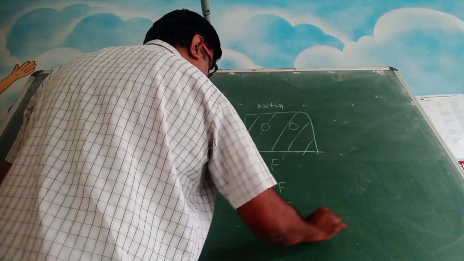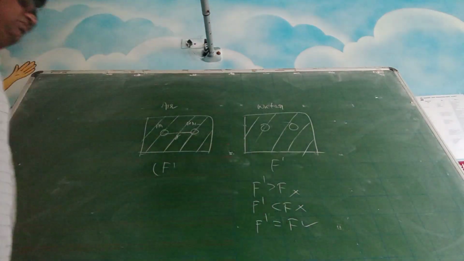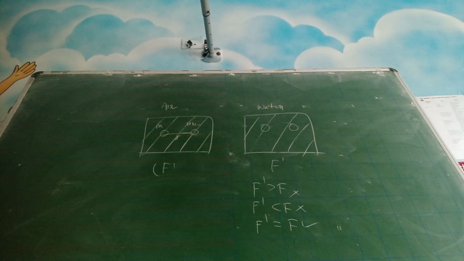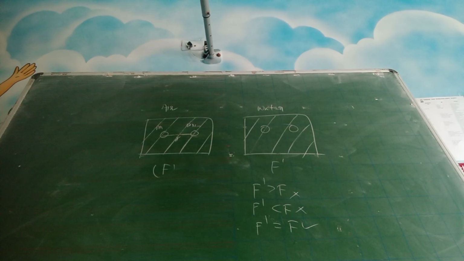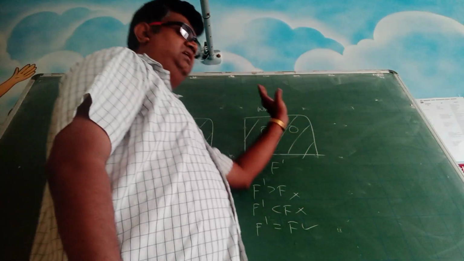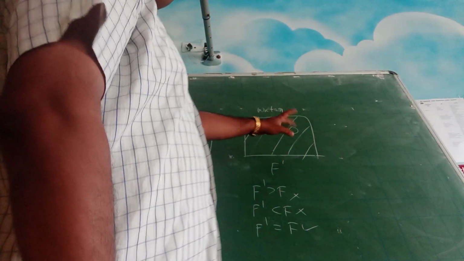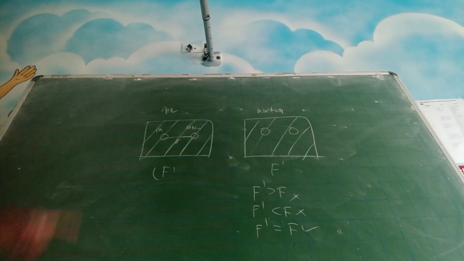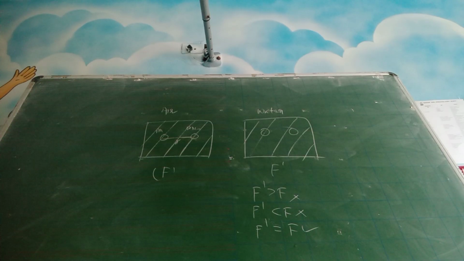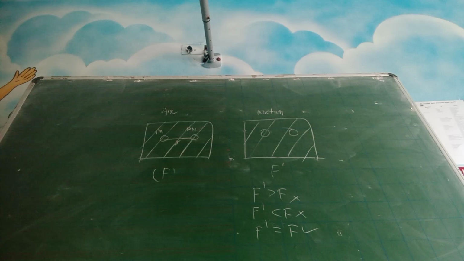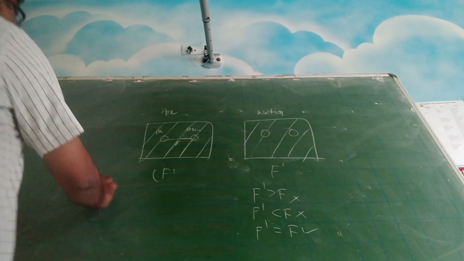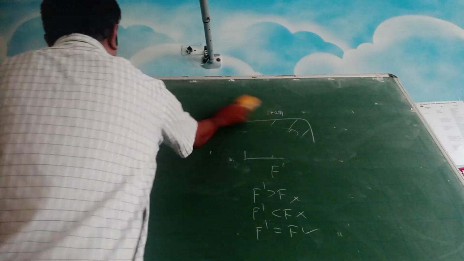F dash will be equal to F. So the medium has no effect on gravitational forces. In this system there may be a lot of other forces, we are not discussing that. But the gravitational force will not have any effect, and there won't be any change in that.